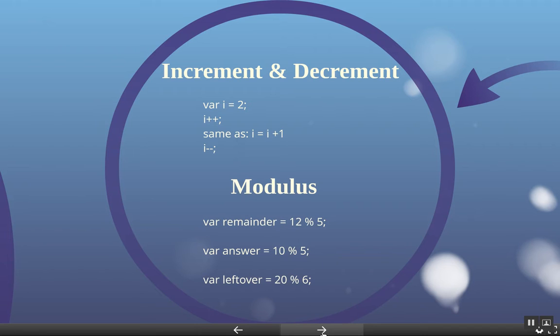So the variable leftover would be assigned the value 2. If we had 20 modulus 7, 7 would only go into 20 2 times, leaving 6 left over. So 2 times 7 is 14, and then there's 6 more to make 20. So you'd have a remainder of 6.